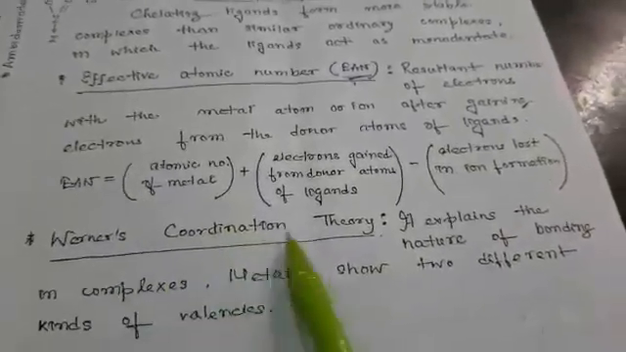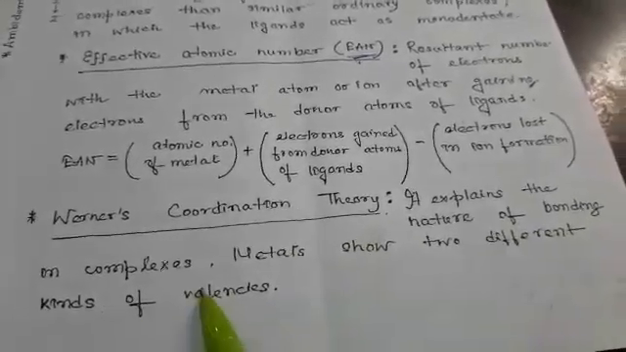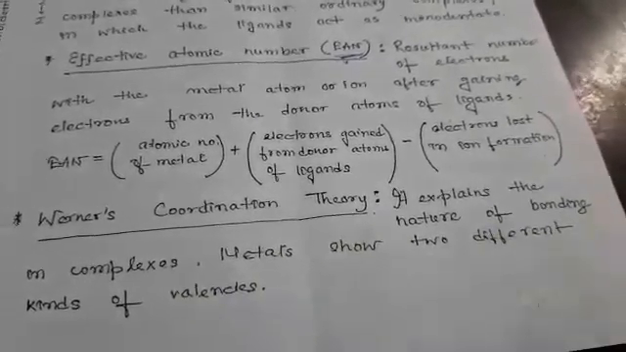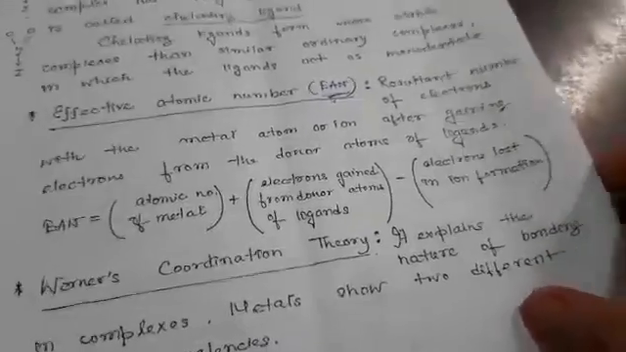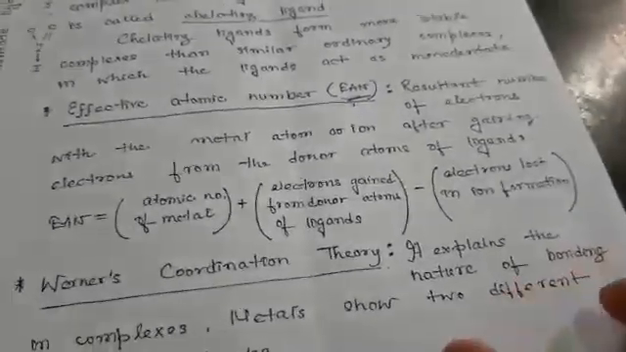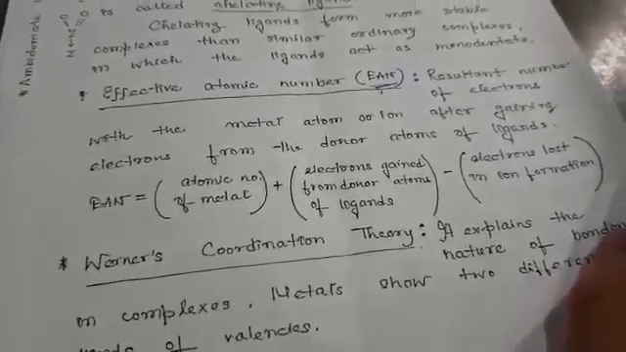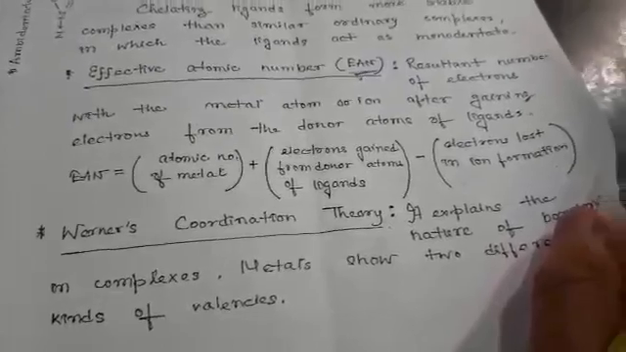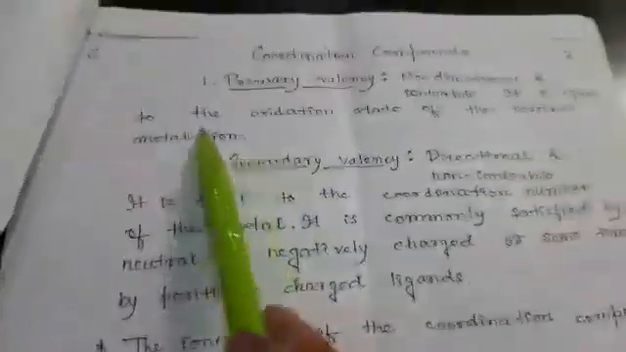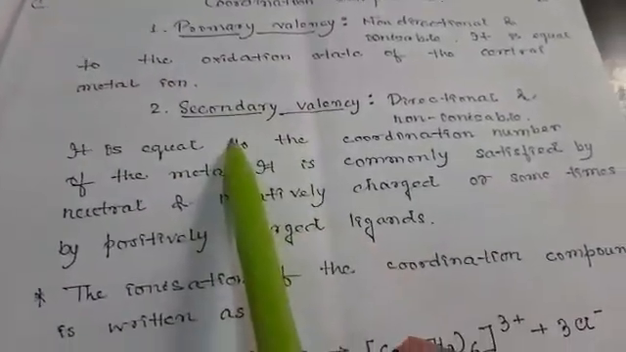Next is Werner's coordination theory. It explains the nature of bonding in complexes, that is, which type of bonding is involved in complex formation. Metals show two different types of valencies. What are these? First one is the primary valency, and next is the secondary valency.